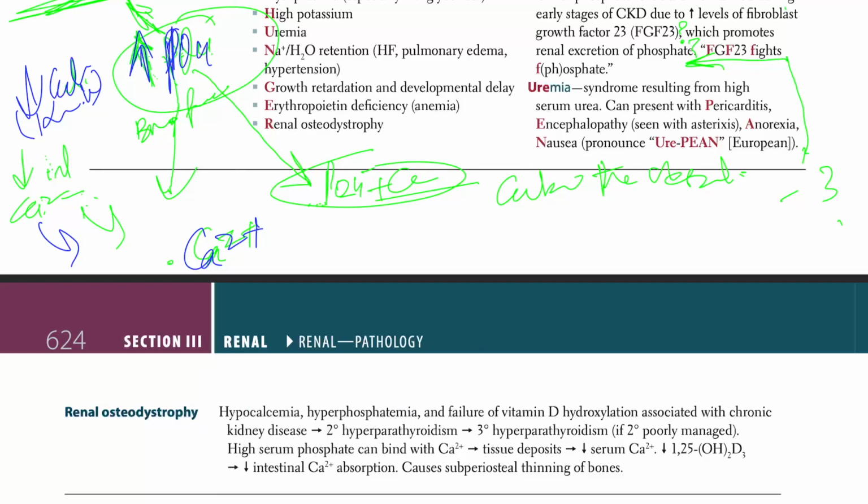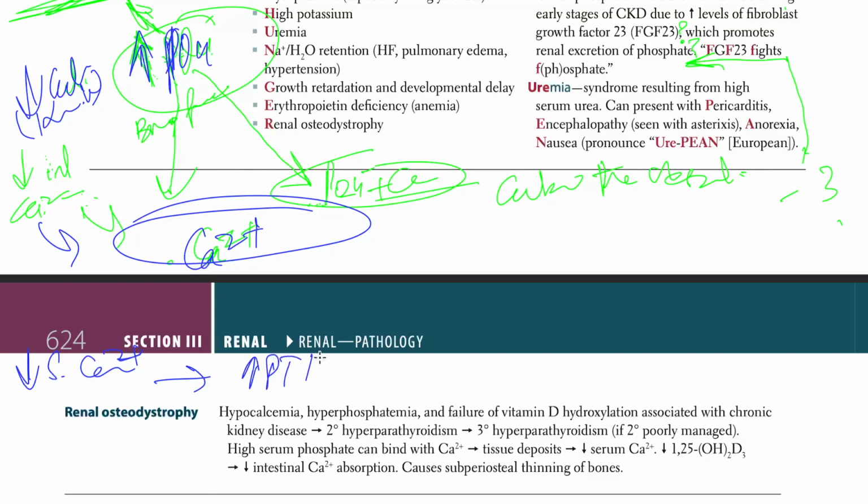Let's read now. So you have a decrease in serum calcium, and that is from all of the facts that we talked about. And that decrease in serum calcium causes increase in PTH, parathyroid hormone. And this is secondary to the fact that we have this decrease in serum calcium. Now that increase in PTH is going to do two things.